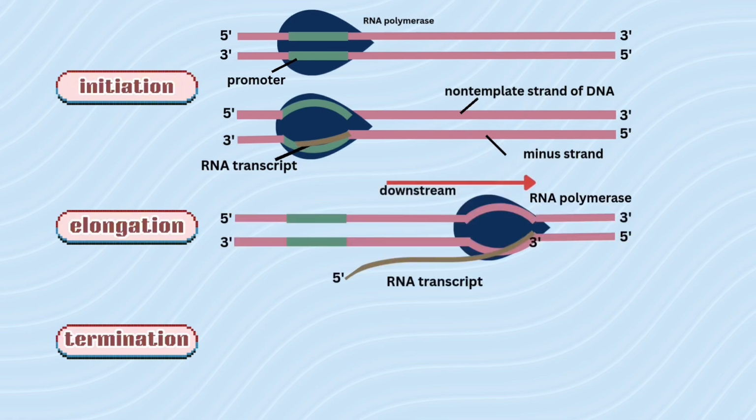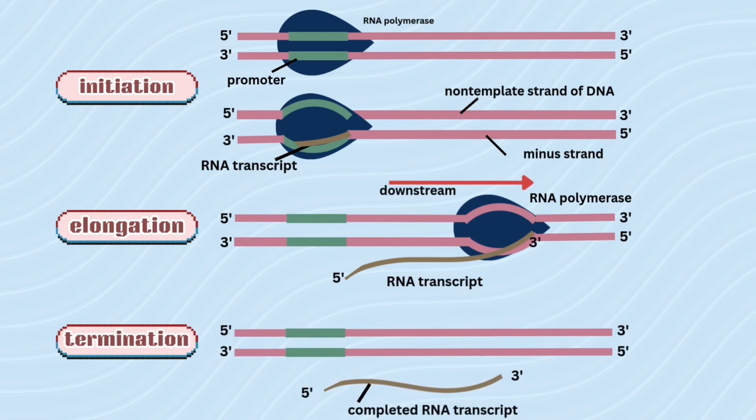During elongation, RNA polymerase moves downstream, continuously elongating the RNA transcript in the 5' to 3' direction. At the same time, the DNA strands rejoin to form a double helix. The final stage is termination. The RNA transcript is released and RNA polymerase detaches from DNA, completing the transcription process.